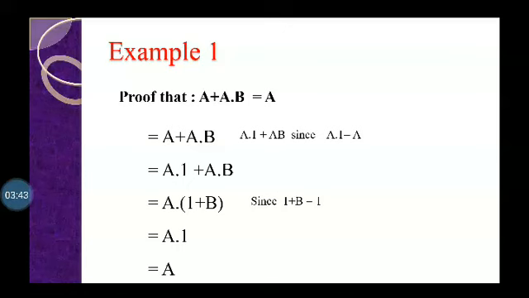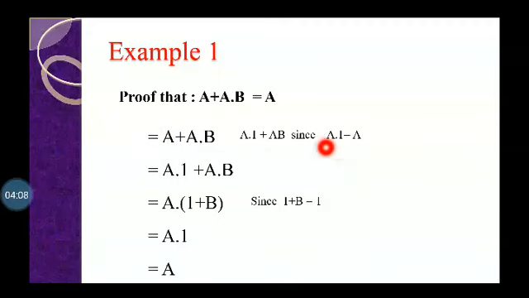Here we take a simple example: prove that a plus a into b is equal to a. We have to prove a plus a into b is equal to a. Here a single a is there, so we multiply by 1.